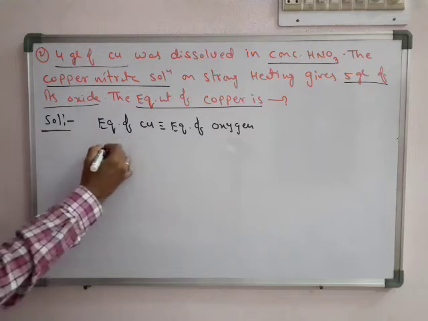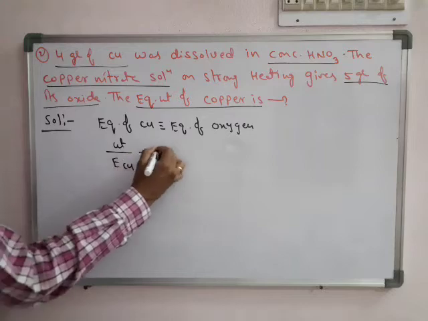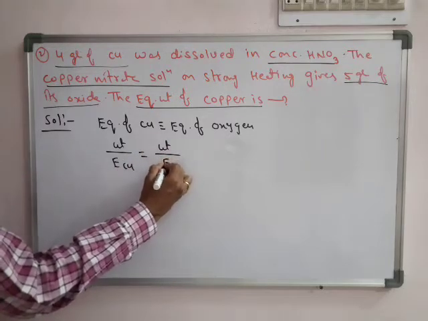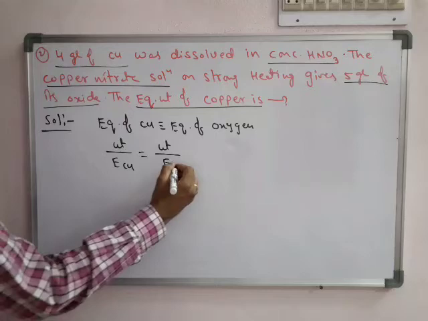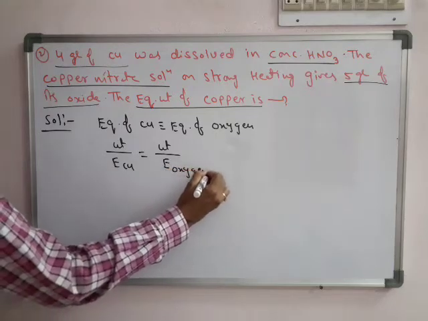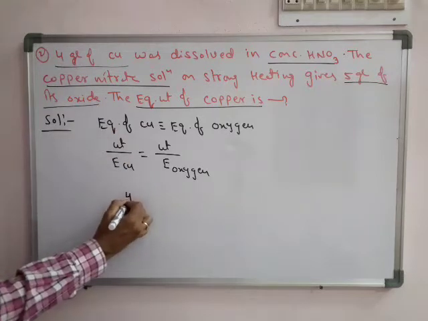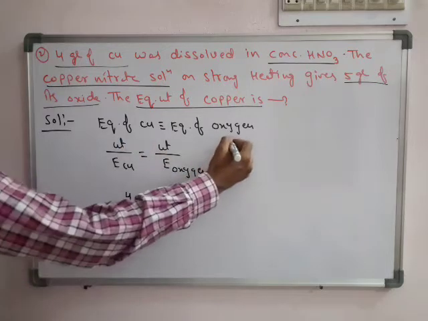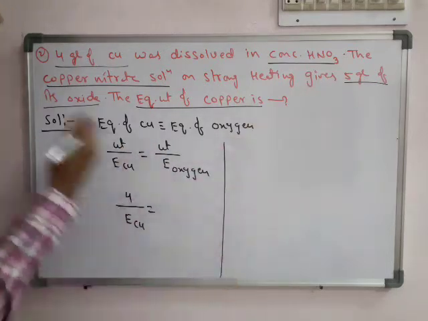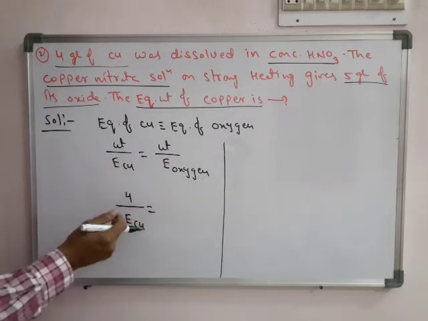Okay, so what is the equivalence of copper? We know the first formula: weight by equivalent weight, equal to weight by equivalent weight of oxygen. What is the weight of copper? It is given exactly 4 grams. We have to find the equivalent weight of copper. What is the weight of oxygen? Again the same thing: the total oxide weight is 5 grams. So automatically, what is the oxygen weight?